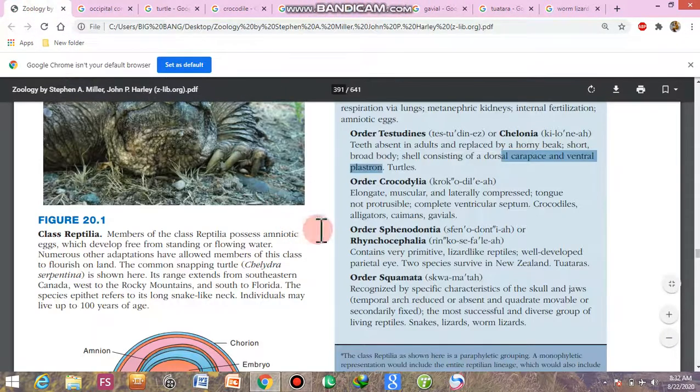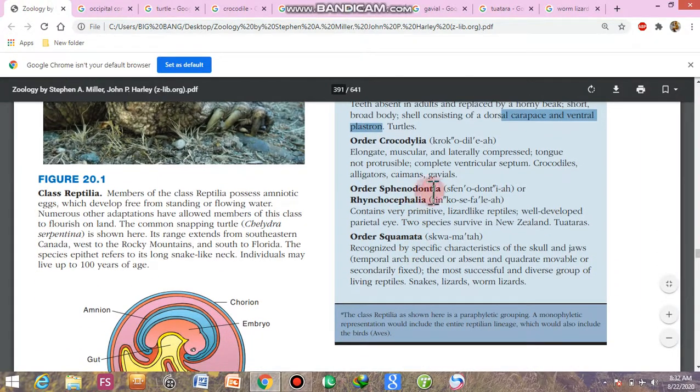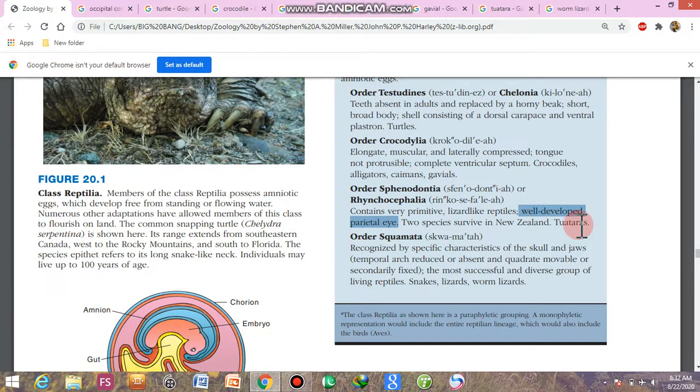Okay. Next is the order Sphenodontia or Rhynchocephalia. Certain primitive lizard-like reptiles with a well-developed parietal eye. It means a third eye is present on their forehead. Two species survive in New Zealand. Examples are the Tuatara. Tuatara are the living animals that have a third eye on their forehead.